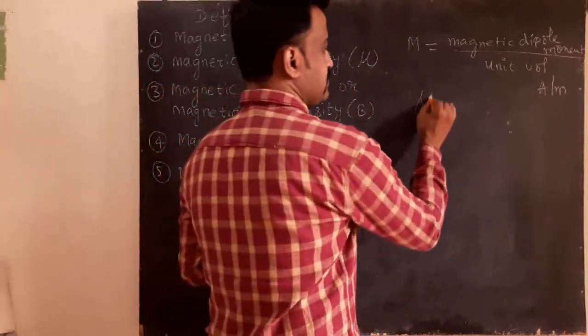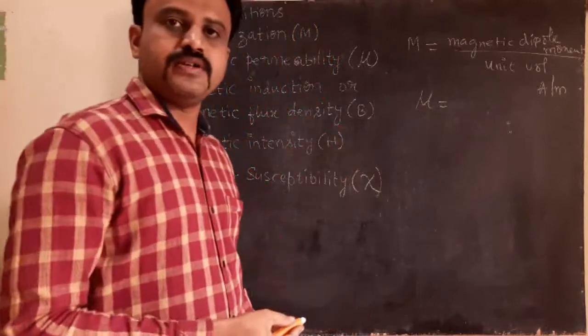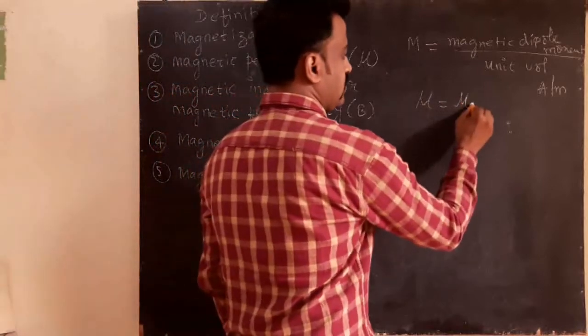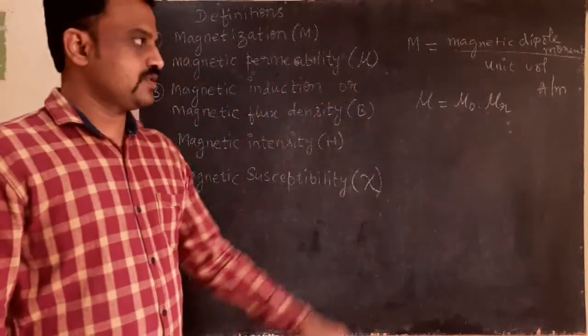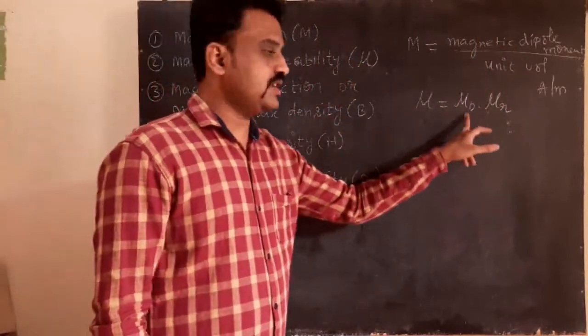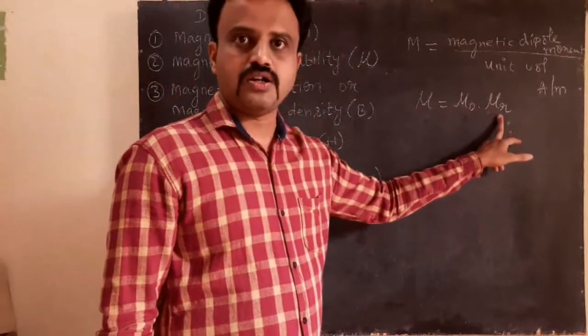Interestingly, this mu is given by the product of mu naught and mu r. You have to remember this. Mu is equal to mu naught into mu r.